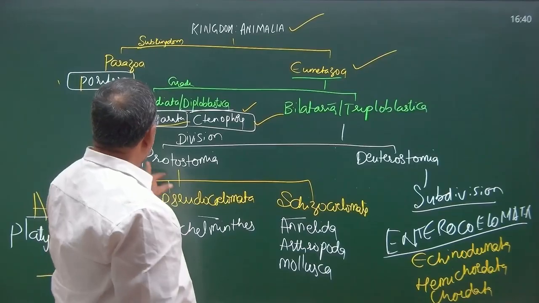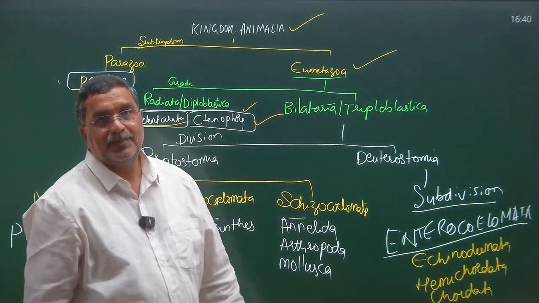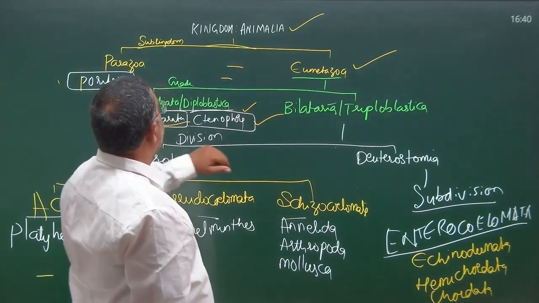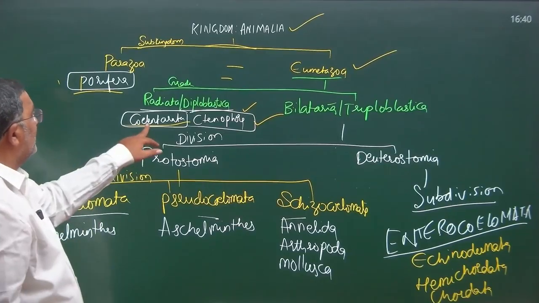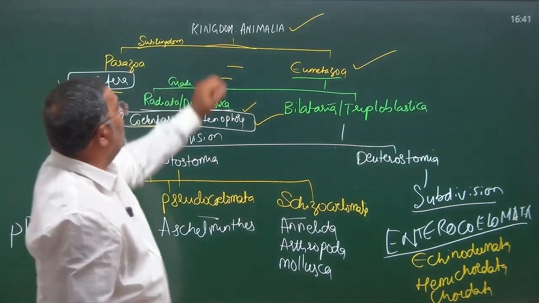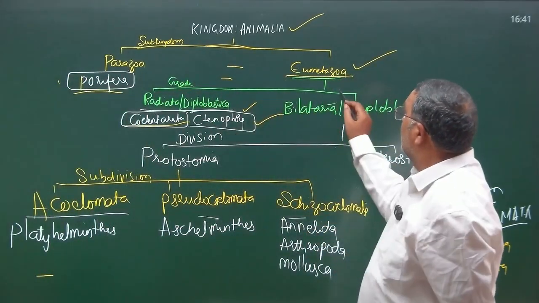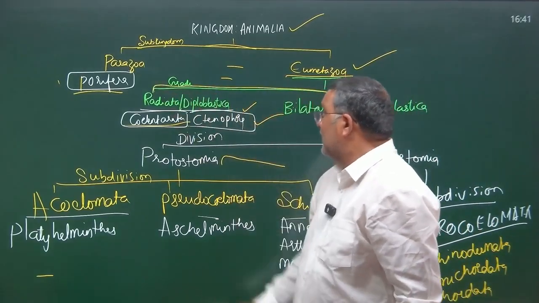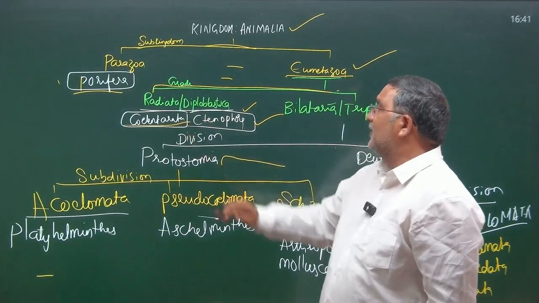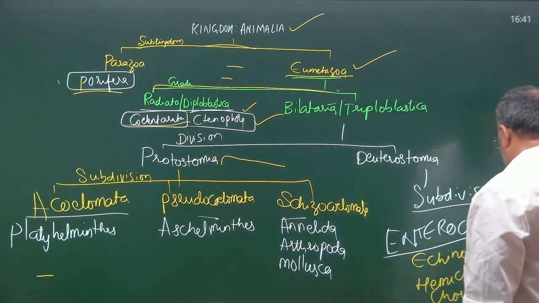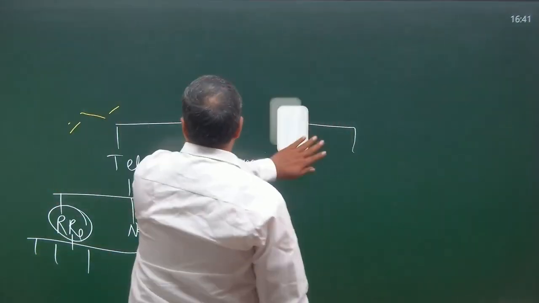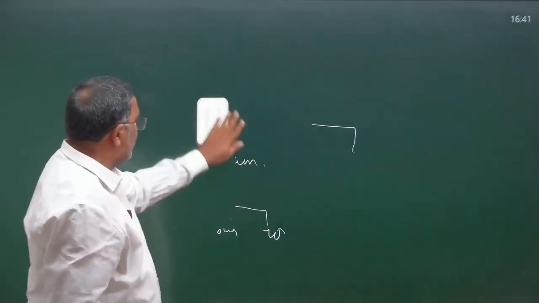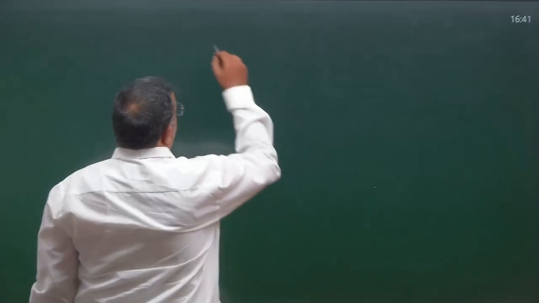Today, the hierarchy of phyla. As I said, kingdom Animalia, subkingdom Parazoa, to which phylum Porifera belongs. And the second one we wrote: kingdom Animalia, subkingdom Eumetazoa, grade Radiata or Diploblastica, phylum Coelenterata. Let me write the same for Ctenophora, because Ctenophora also belongs to this only. Kingdom Animalia.